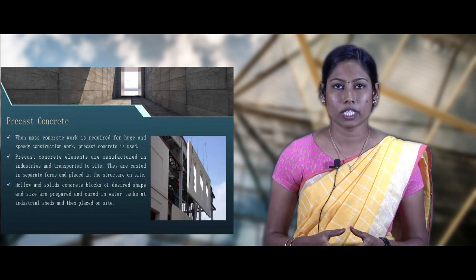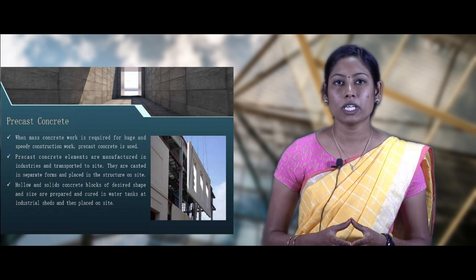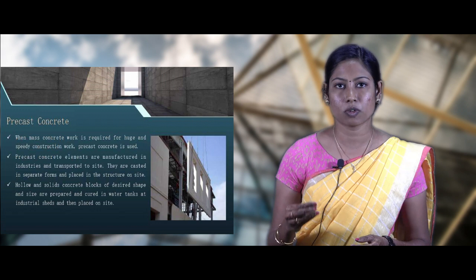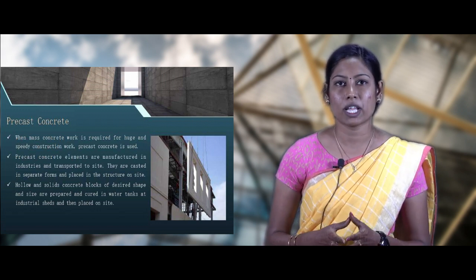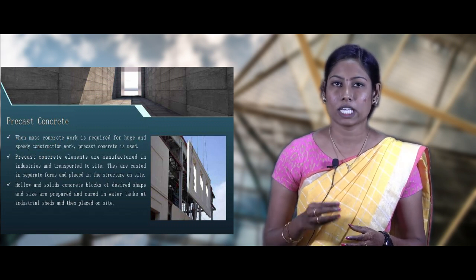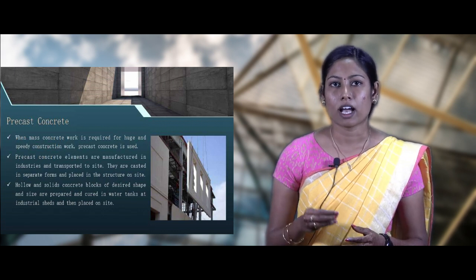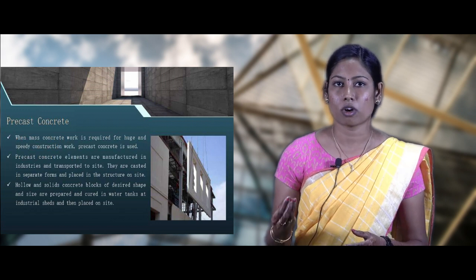When mass concrete is required for huge and speedy constructions, precast concrete is preferred. The precast concrete elements are manufactured at industries and transferred to the site. They are cast in separate forms and placed in the structure on site. Hollow and solid blocks of desired shapes and sizes are cast in industries, cured at industry sites and transferred to the structure on site.